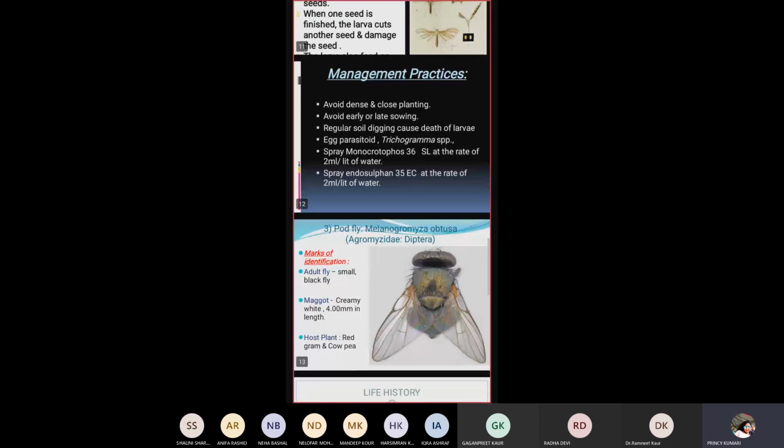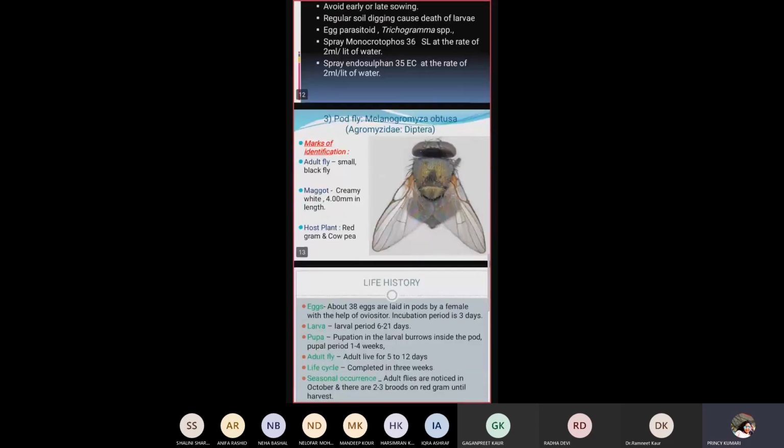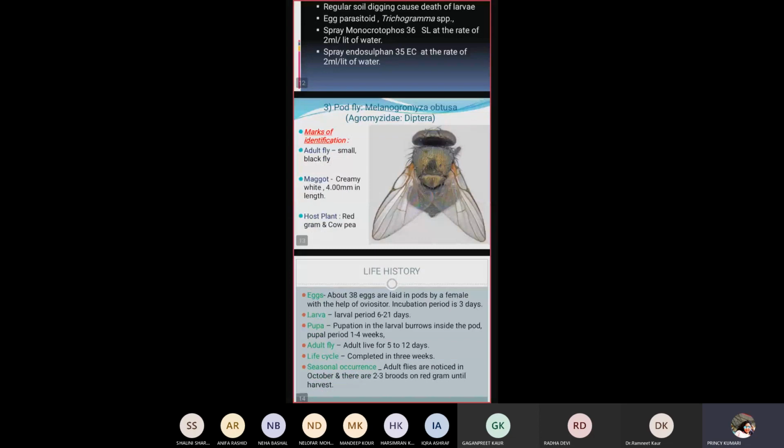Now we are going to talk about the third insect, which is pod fly. Its scientific name is Melanogromyza obtusa. It belongs to family Agromyzidae and order Diptera. How can we identify it? The adult fly is small and black. The maggot is creamy white and 4.0 mm in length. The host plants are red gram and cowpea. They basically damage red gram and cowpea.